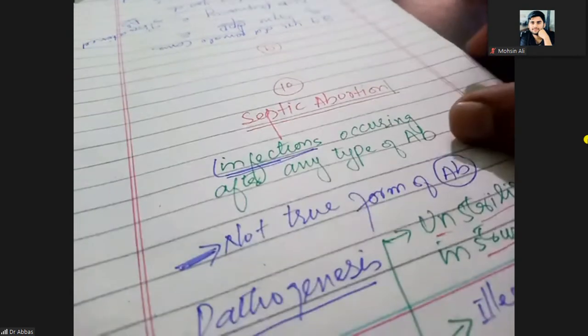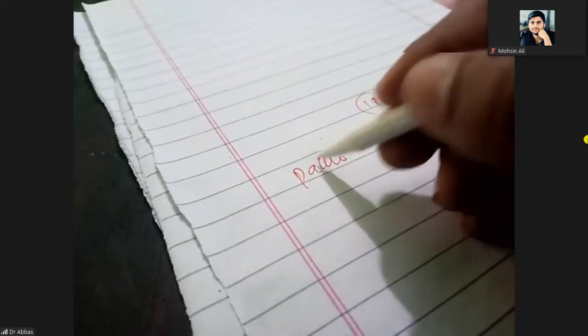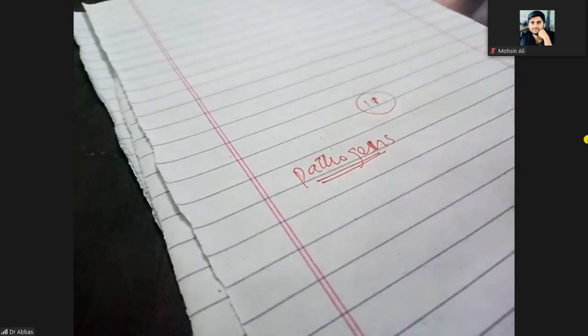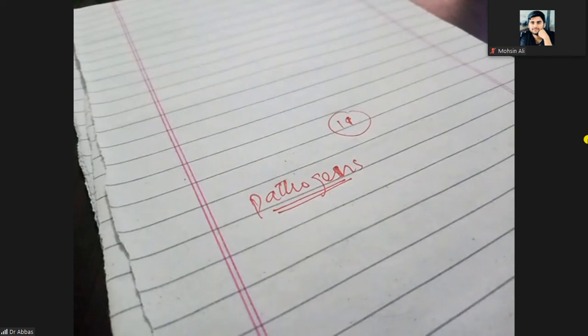So there are pathogens that can cause the infection. Which pathogens most commonly cause it? Some are gram positive bacteria and some are gram negative bacteria.